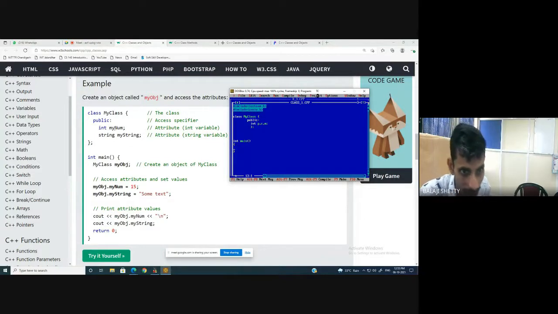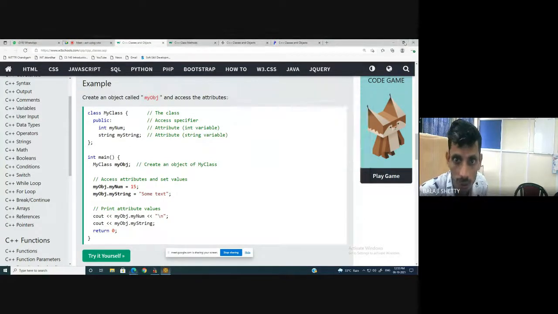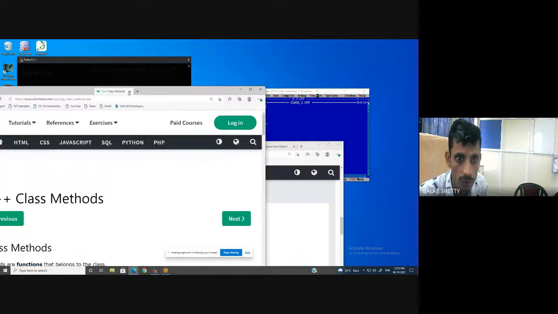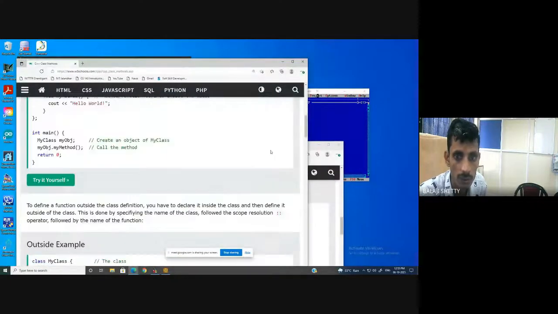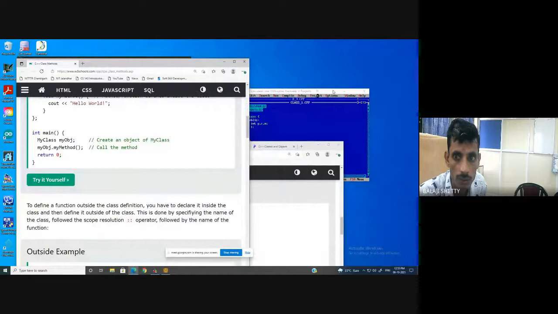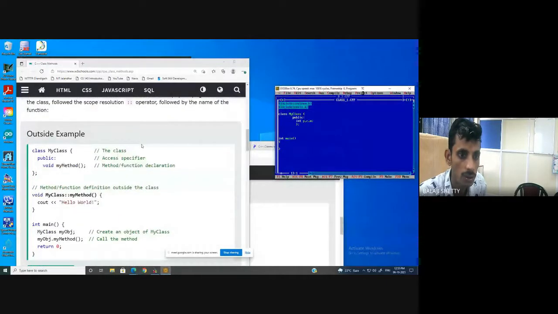Not understood? Object dot data member. So what I do, I just rearrange the window.